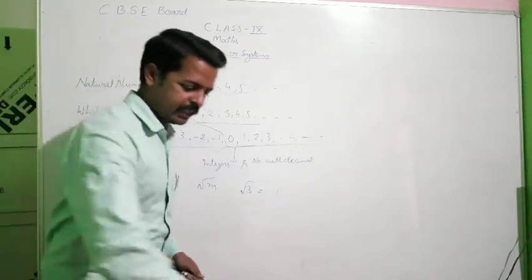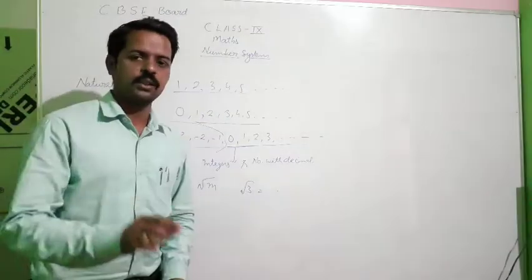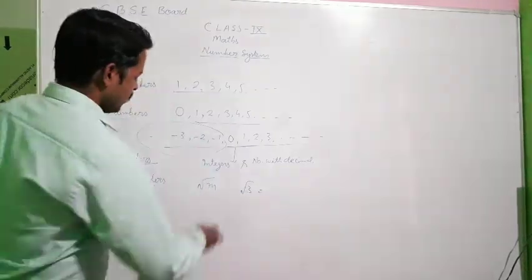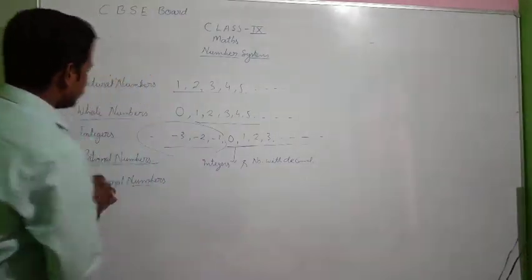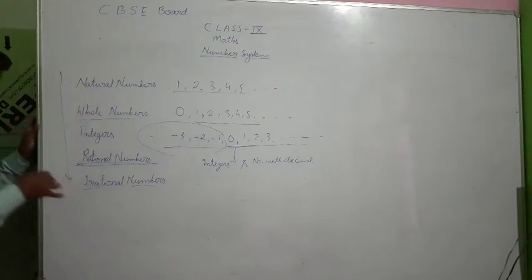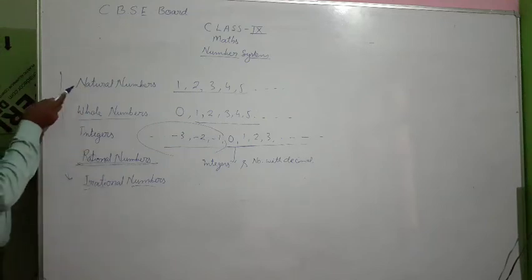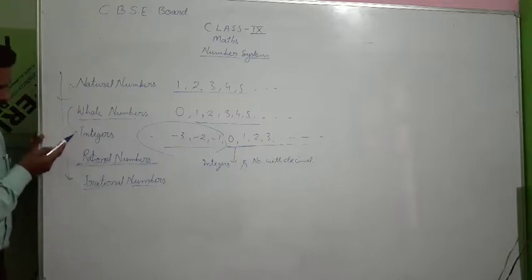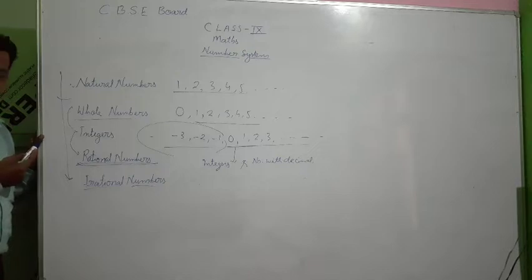Now I want to make one thing clear which will help you to solve exercise 1.1 and a few more questions based on true false. If you go from top to bottom, every natural number is a whole number, true. Every whole number is an integer, true. Every integer is rational, true.